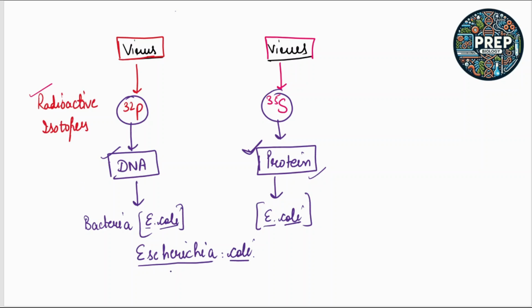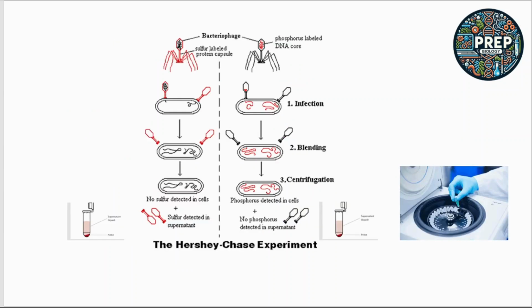Now what did they do? This is the full structure that shows the Hershey and Chase experiment. So they have the bacteriophage with a sulfur labeled protein capsule, and they have the bacteriophage with a phosphorus labeled DNA core. Now what happens? They infect the bacterium, that is E. coli. These are the bacteriophages and this is the structure of E. coli. The infection proceeds. The bacteriophages attach on the surface of the bacteria E. coli and infection takes place.